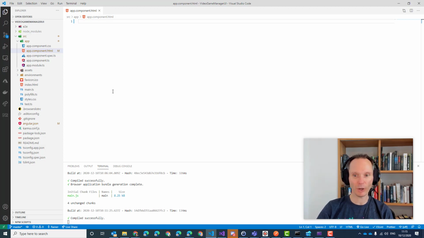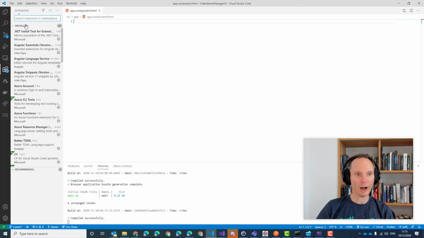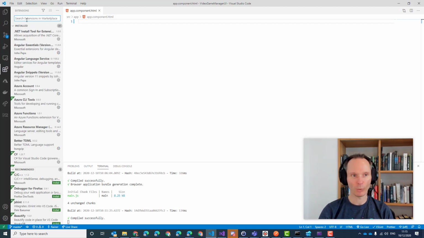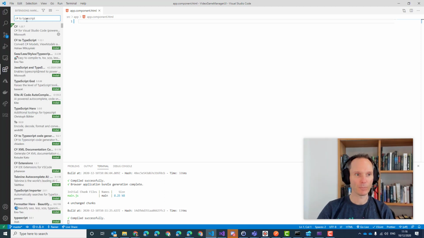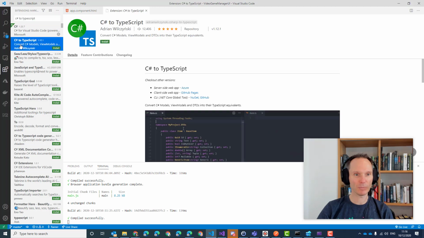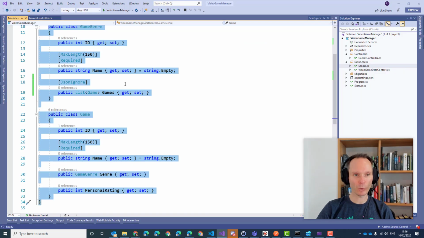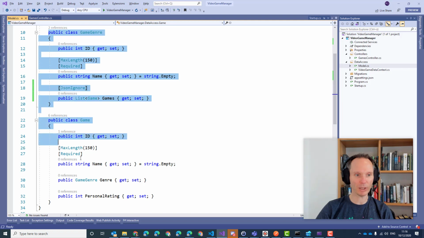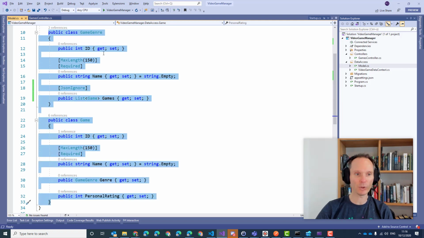You do not need to follow along because it's very easy to type in that code. There are various tools which are called C# to TypeScript, something like this. You see that one? You can install this one. Then you can just go to your Visual Studio Code, copy your classes into the clipboard.